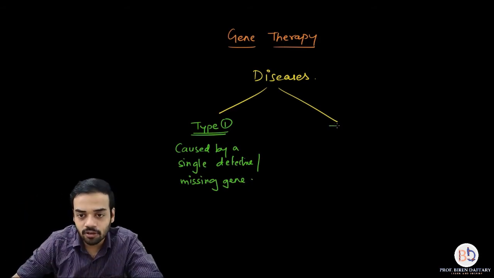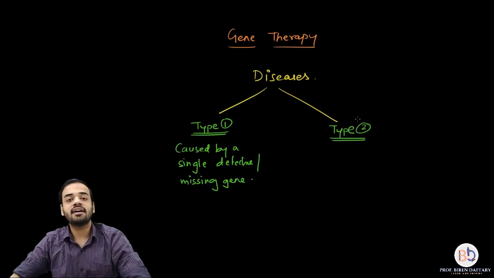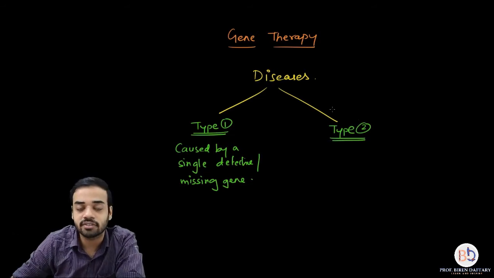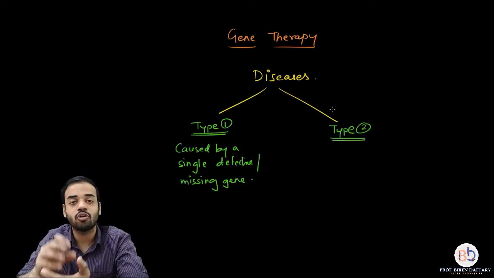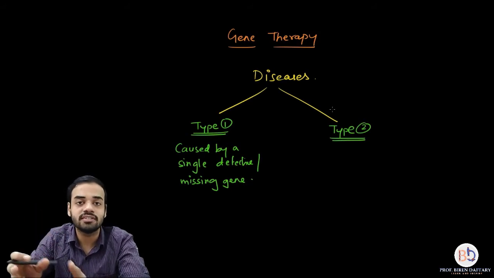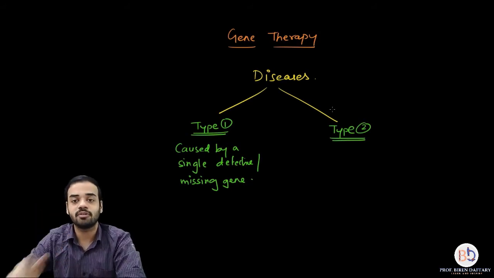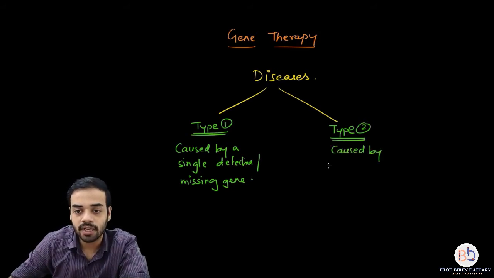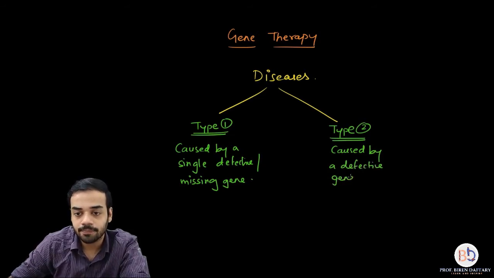The second type of diseases, which I am writing over here as type 2, are caused by a defective gene along with some other environmental factors. So the defective gene itself is not the only thing responsible for causing the disease, even the environmental factors are responsible. So I'm going to write down over here, caused by a defective gene plus environmental factors.